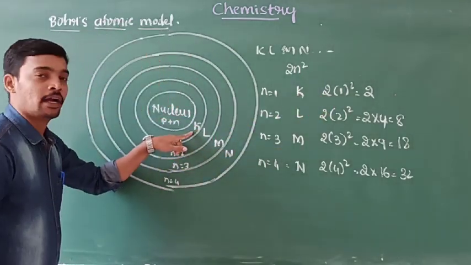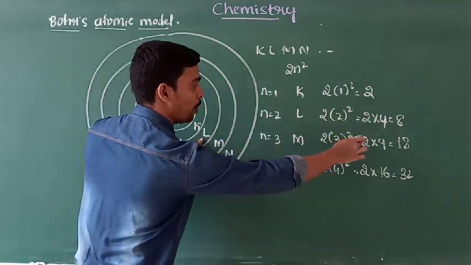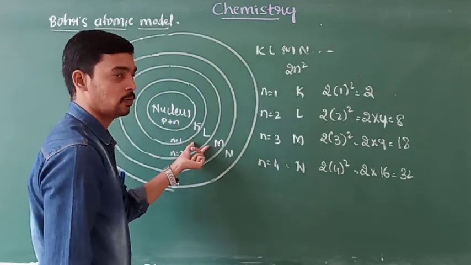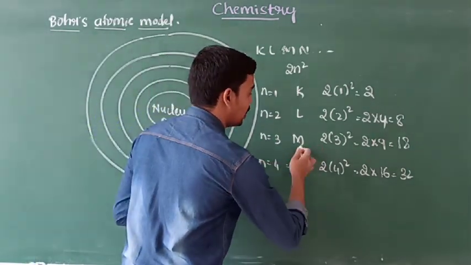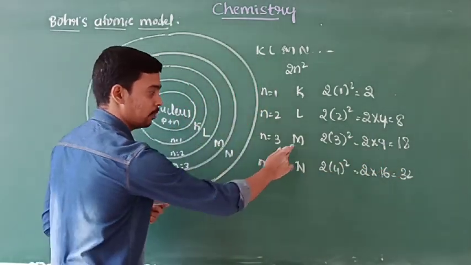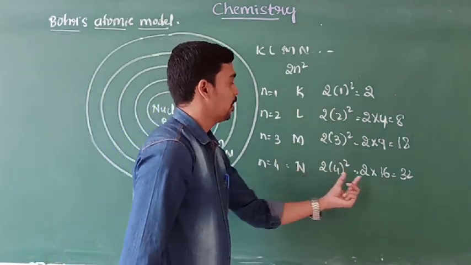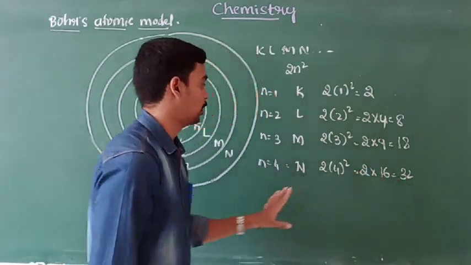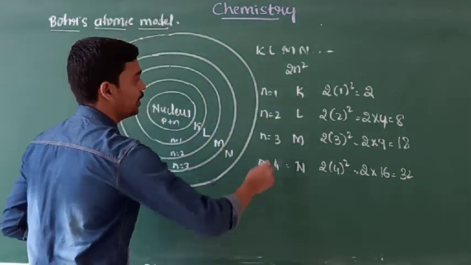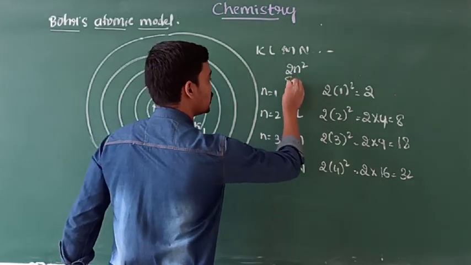K shell maximum holds 2 electrons. L shell, the maximum capacity of the L shell is 8 electrons. Only 8 electrons it can hold. Next, third one is M shell. It can hold only 18 electrons. The maximum capacity of M shell is 18 electrons. And next one is N. The maximum capacity is 32. This is the maximum capacity of the shells. And shells are indicated by the capital letters K, L, M and N. These are shells.